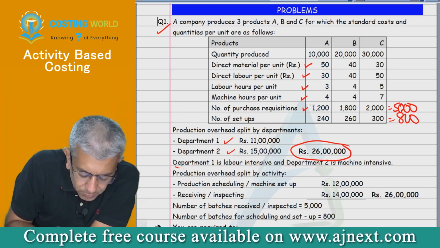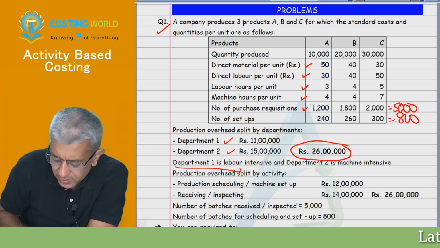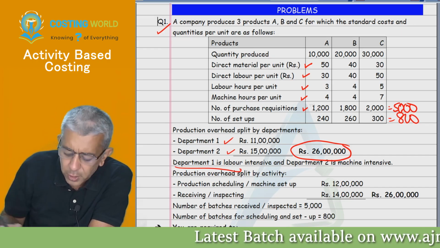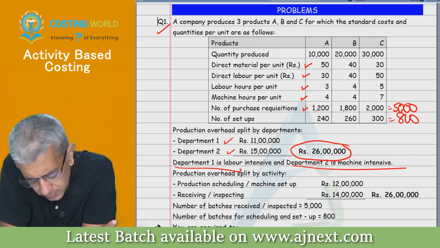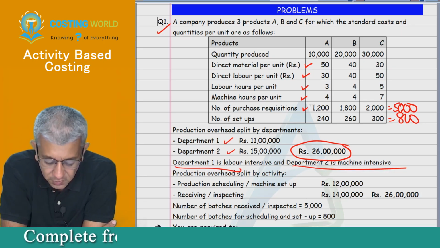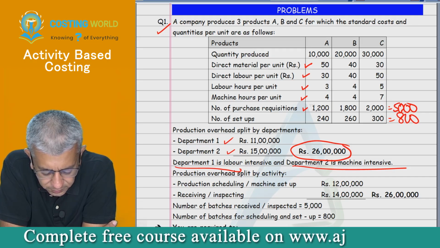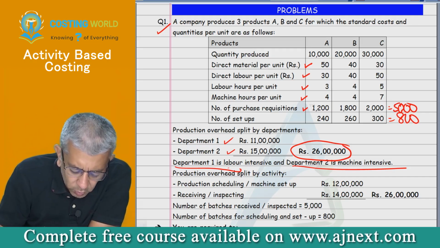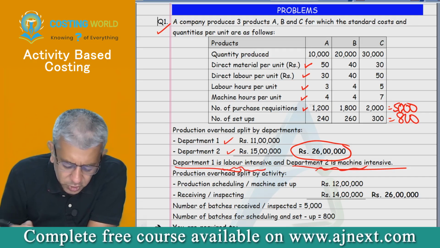Reapportionment. Further, department 1 is labor intensive. Department 2 is machine intensive. Okay. Why will this line be given to you? Department 1 is labor intensive, department 2 is machine intensive. You follow the labor hour method over here, you follow the machine hour method over here.